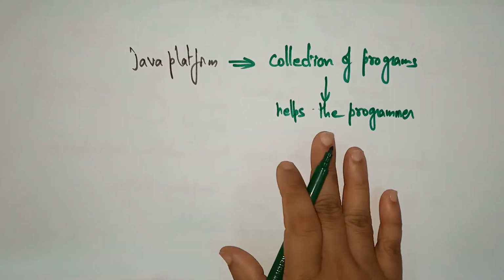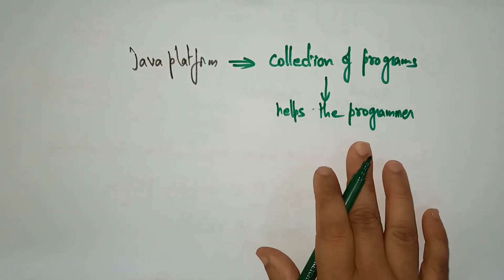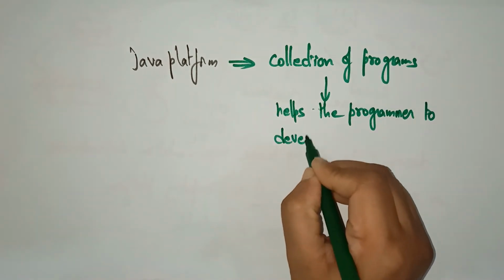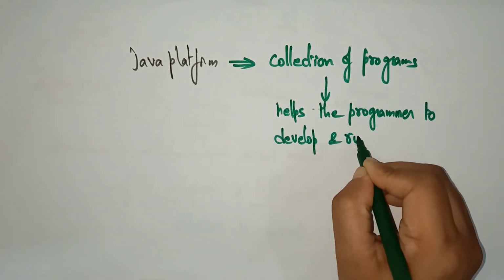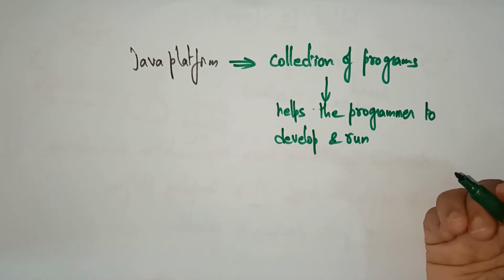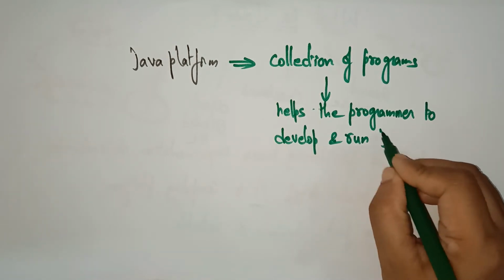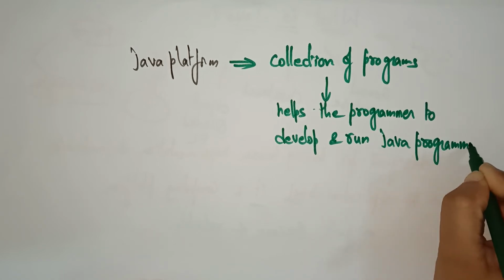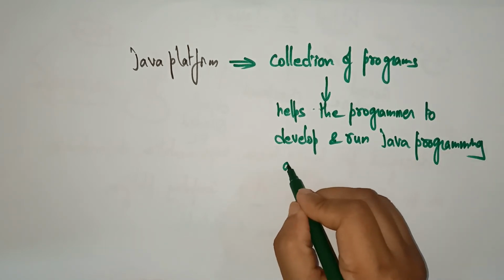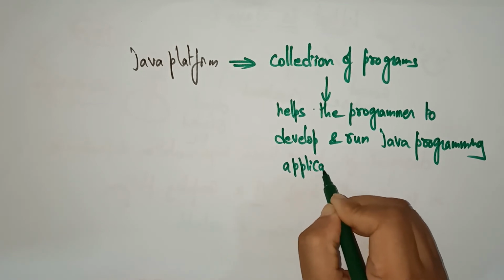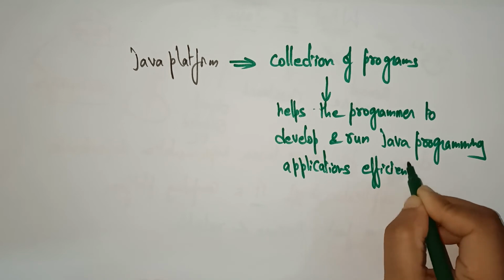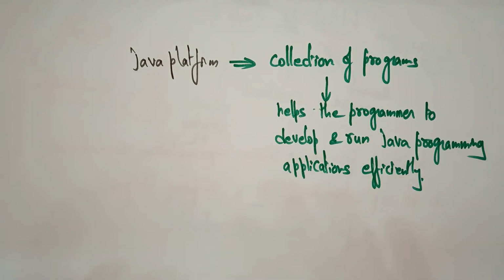So the collection of programs helps the programmer to develop and run Java programming applications efficiently.